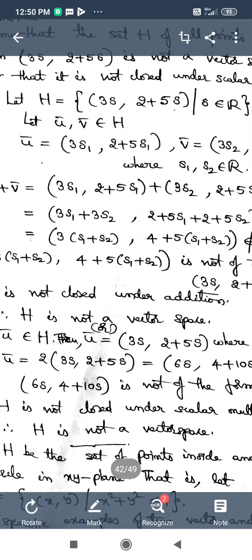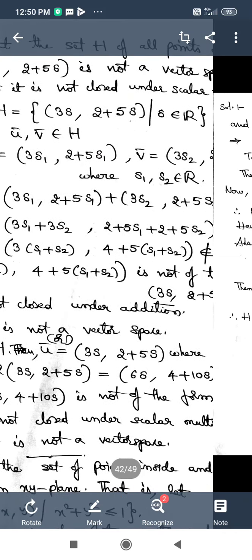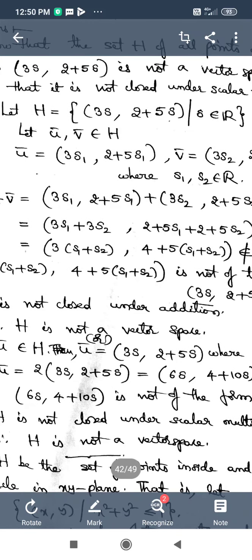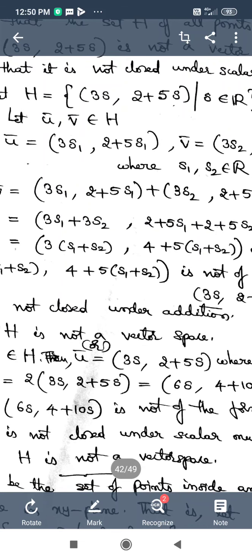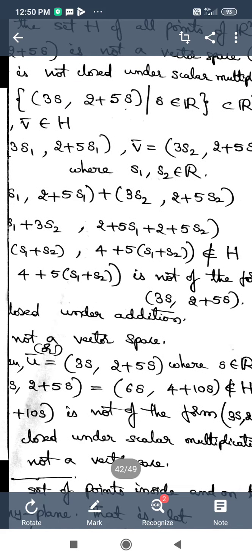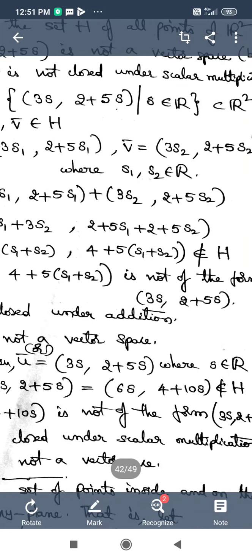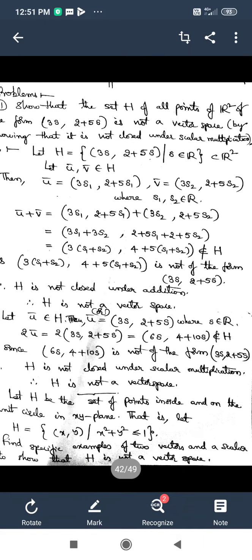In the vector u bar I have taken the variable s1, and in the vector v bar the variable s2. So u bar is equal to 3s1 comma 2 plus 5s1, v bar is equal to 3s2 comma 2 plus 5s2. By the definition of H, s1 and s2 should be real numbers, so s1, s2 belong to R.